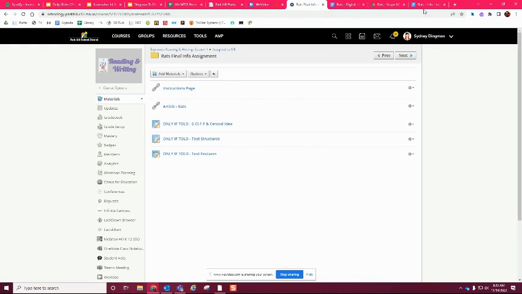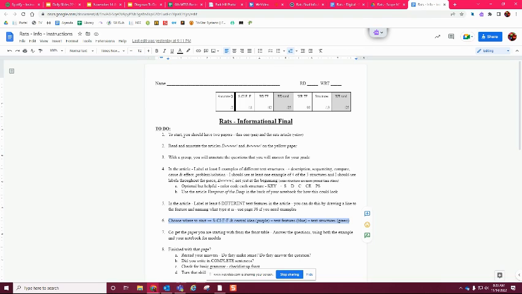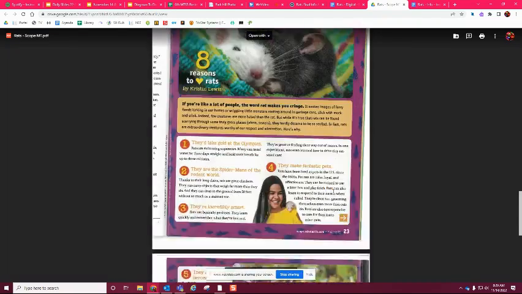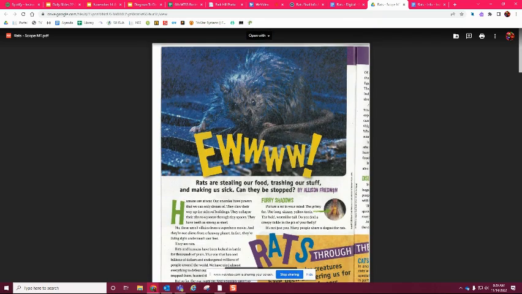Okay, so this is kind of what's going on. This is your information. This is the instructions. Class 1, you should get the 2 papers. That means you're getting this reflection sheet printed. That means you're also getting the RATS article printed. If you don't have access to a printer, you can get it back when you get back to school. You're going to read and annotate the article. The article, again, looks like this. So you're going to read this.